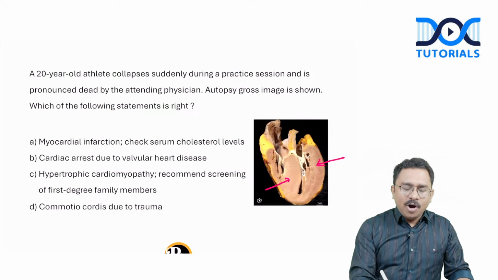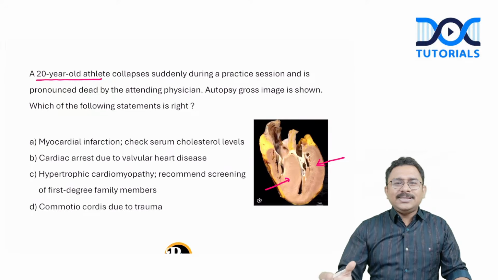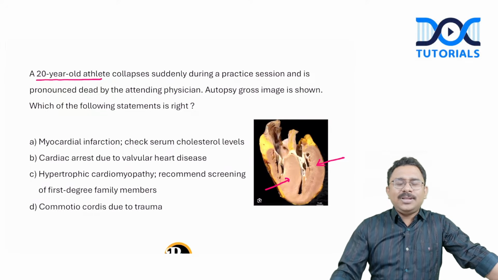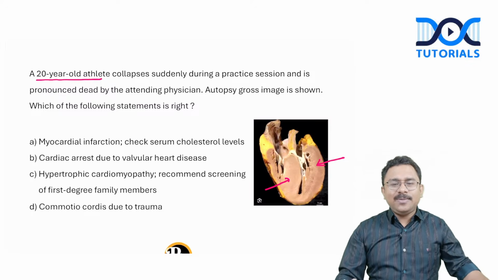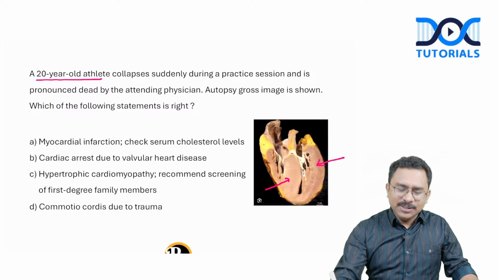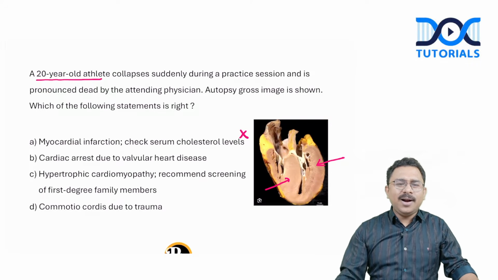Now, when you have such a young athlete collapsing all of a sudden with this autopsy gross image, I don't think there should be any such confusion. Most likely, this is a case of hypertrophic cardiomyopathy. The first option was something along the lines of myocardial infarction, check cholesterol levels.